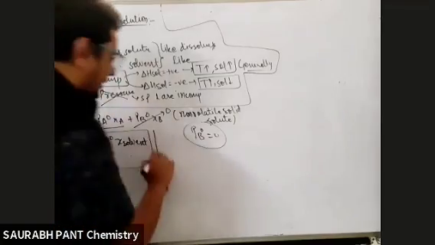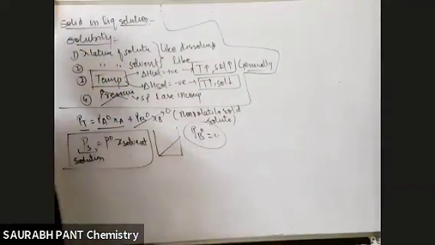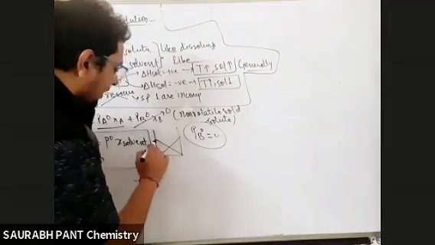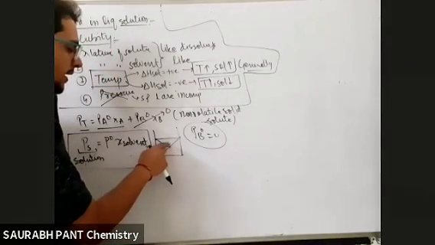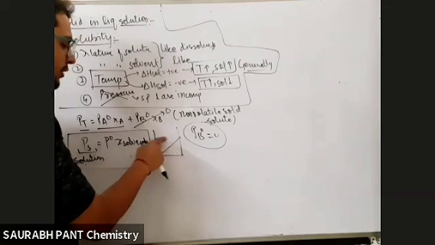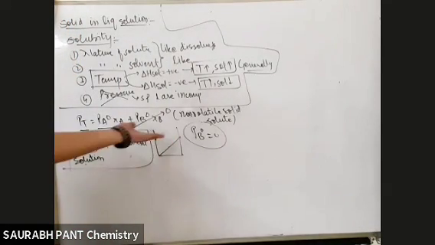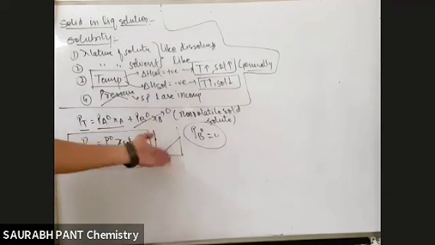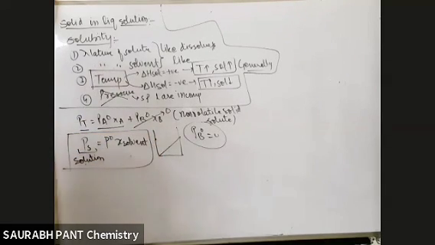So how will the graph come? The graph will come like this. Done. So what is this? The second component said that I can't give any vapor pressure. Remove him. Only one person is left. So whatever is his vapor pressure will be the total vapor pressure, because the other person is not contributing anything. Clear?